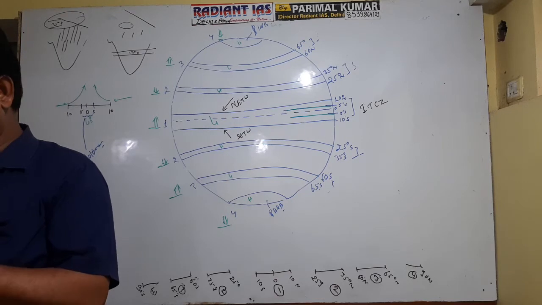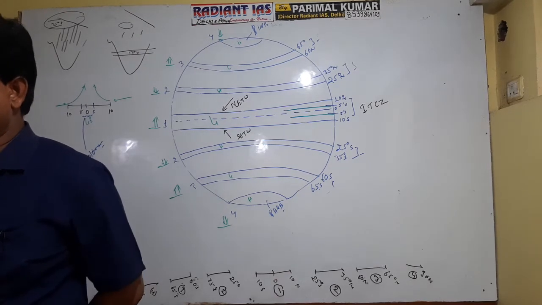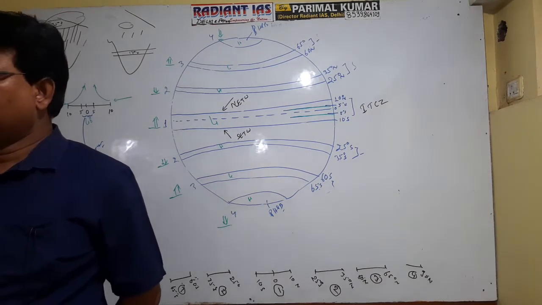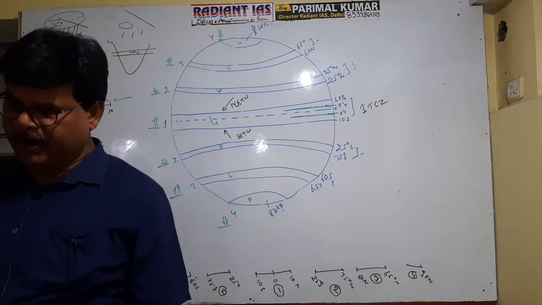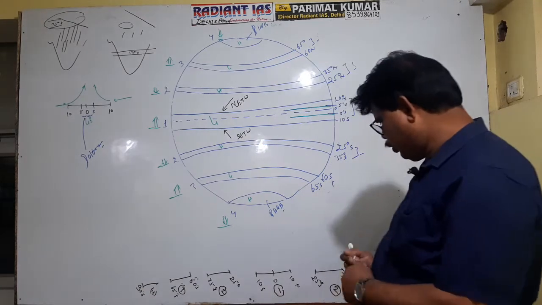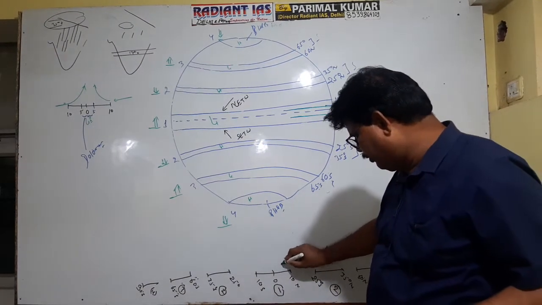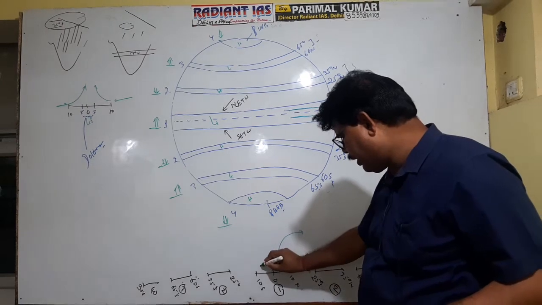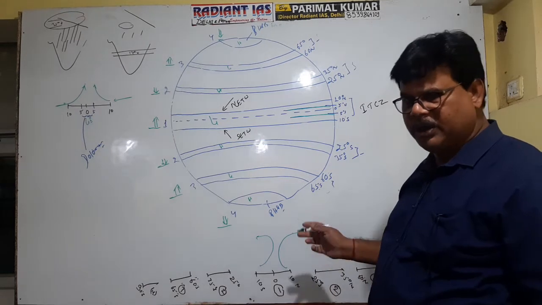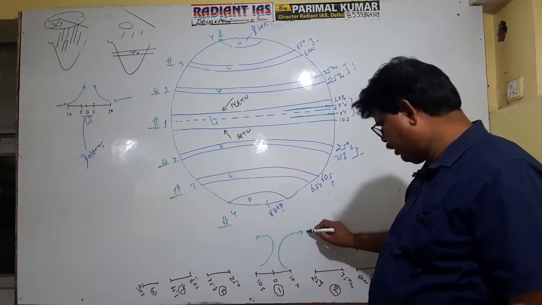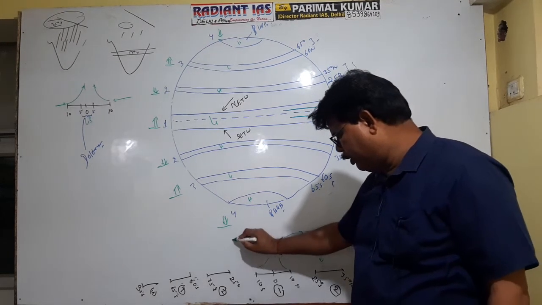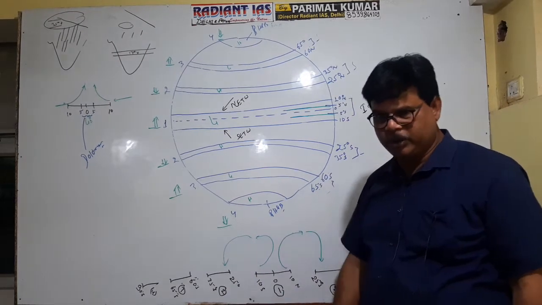This pressure belt, the subtropical high pressure belt in both hemispheres, is a dynamically induced pressure belt, because the wind which diverts in poleward direction from the equatorial zone, the wind uplifts here in the equatorial low pressure and diverts in poleward direction. It is clear na? Due to Coriolis force, the winds are deflected and caused to divert in downward direction between 25 to 35 degree latitude in both hemispheres.